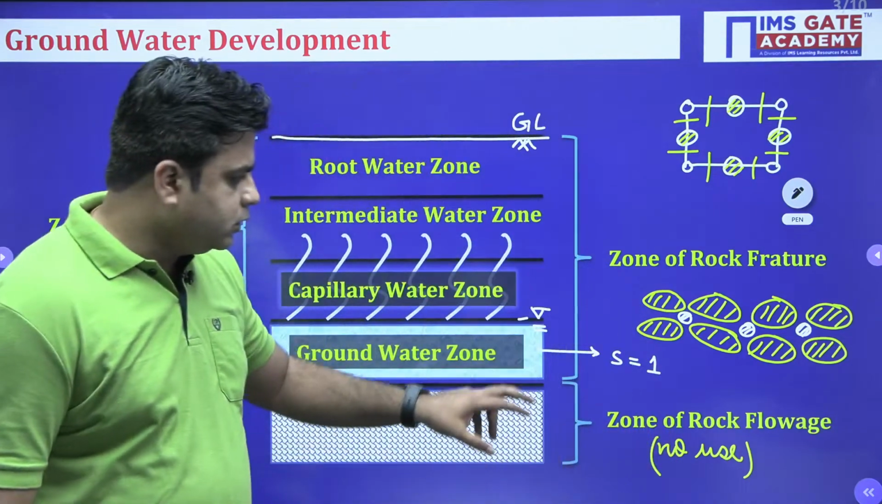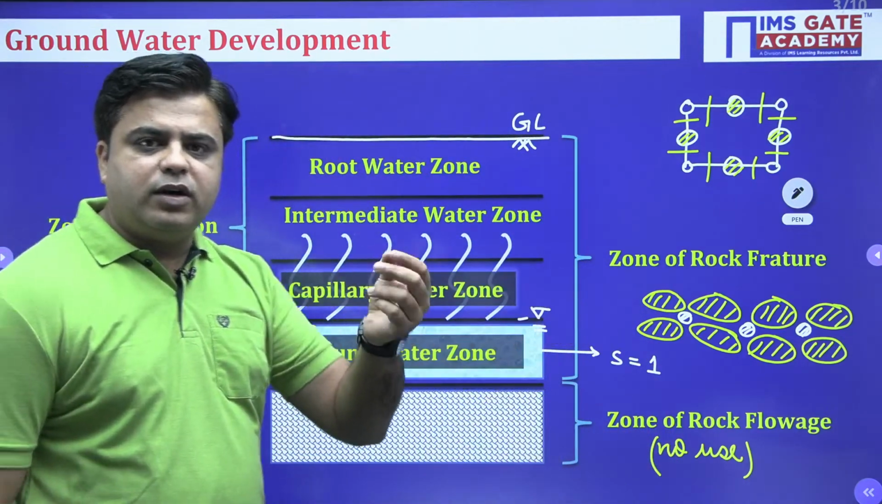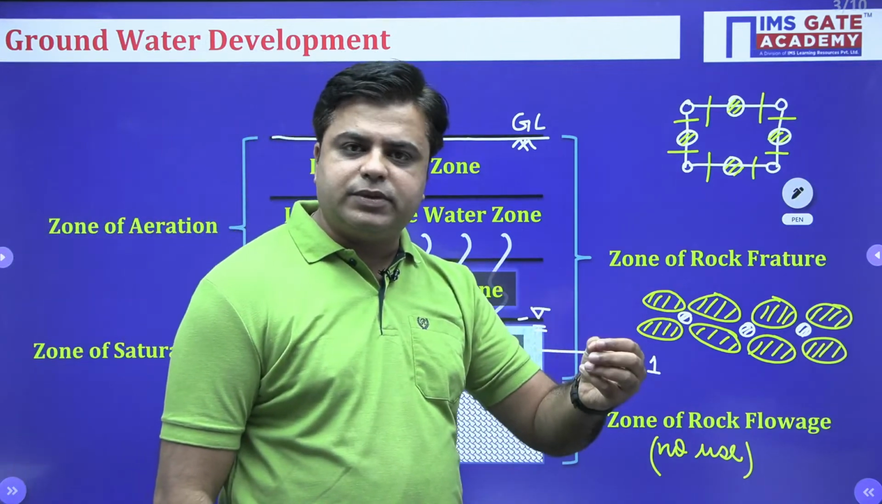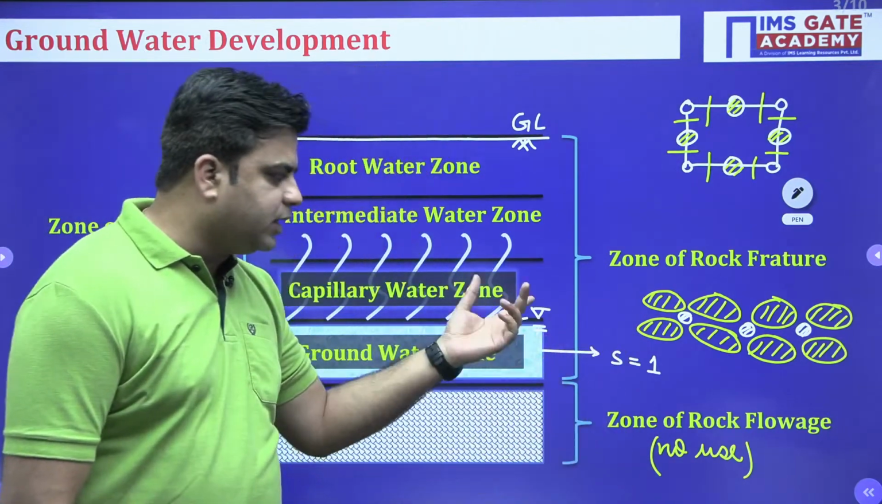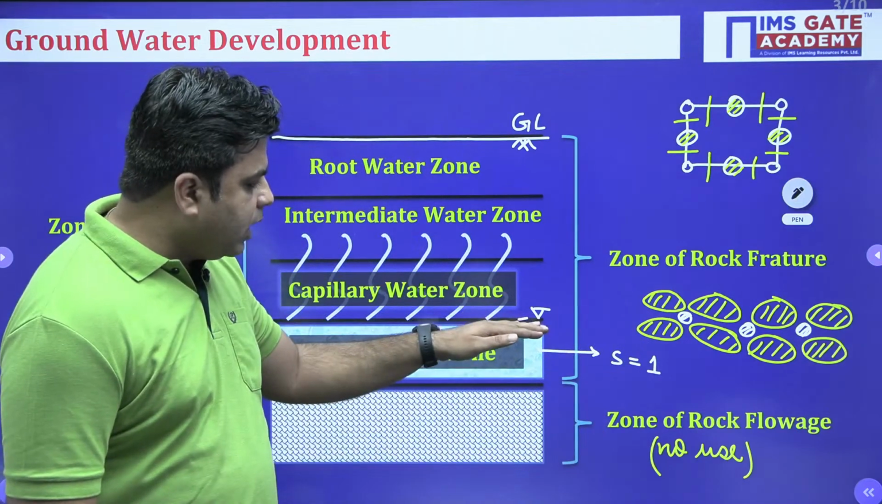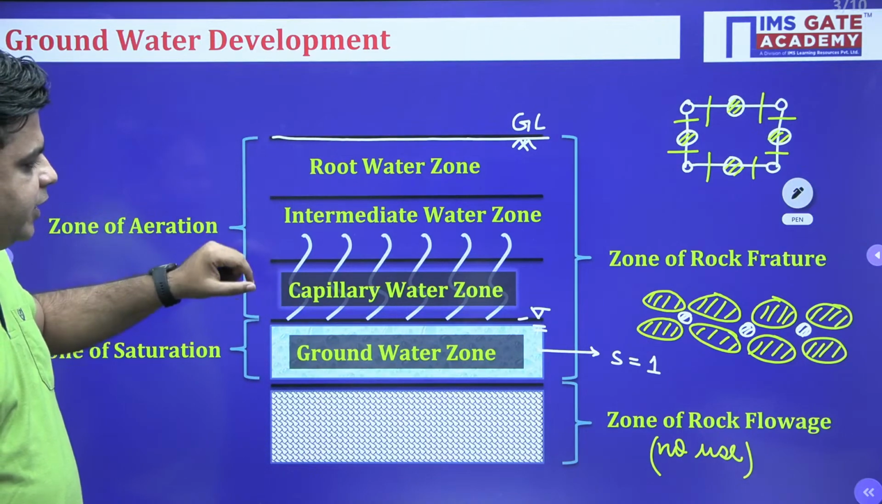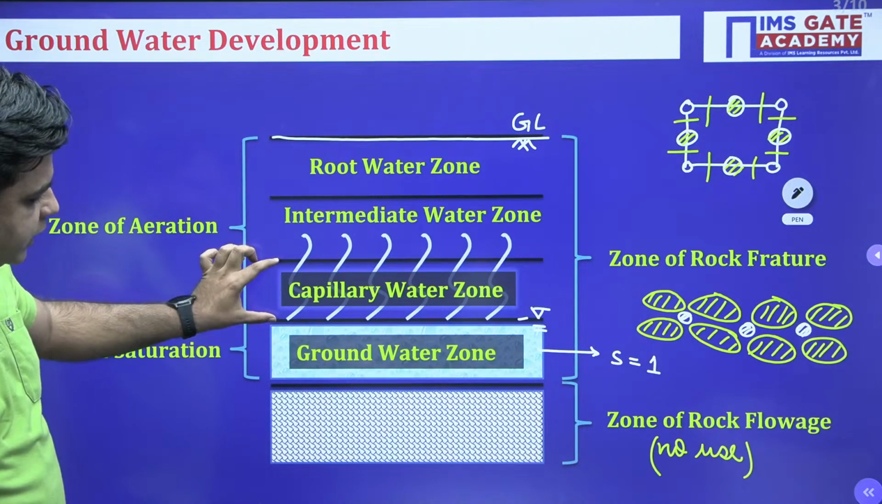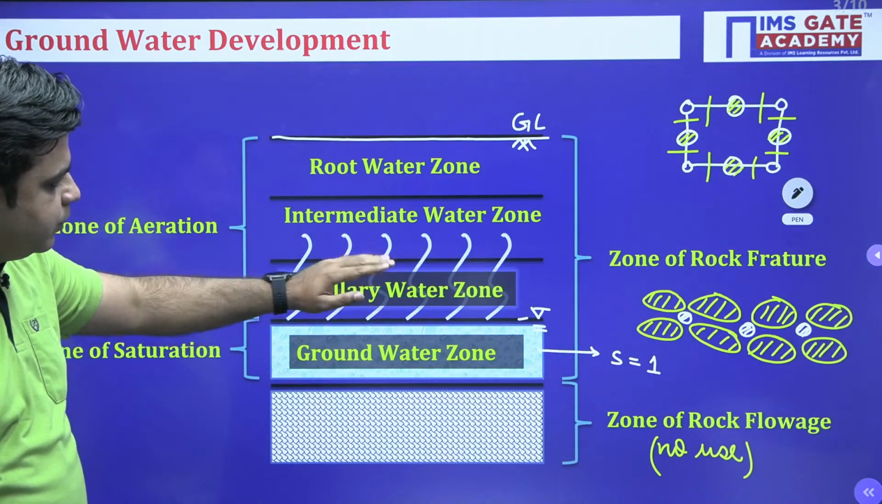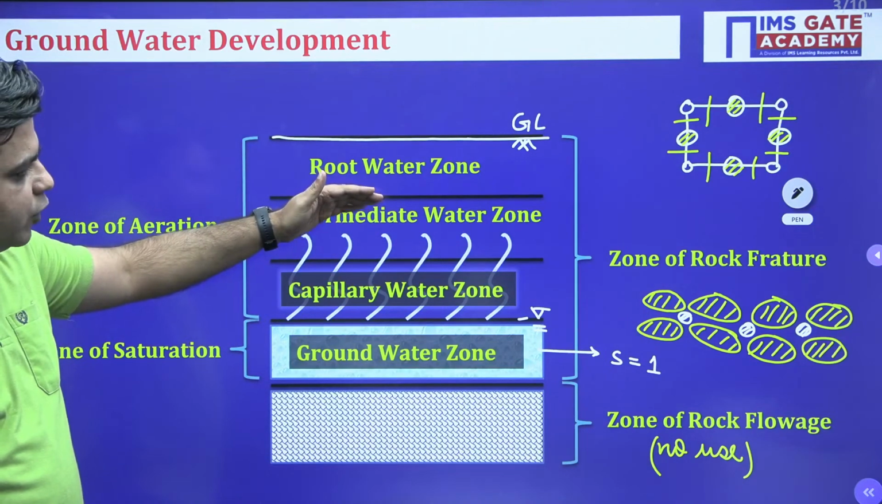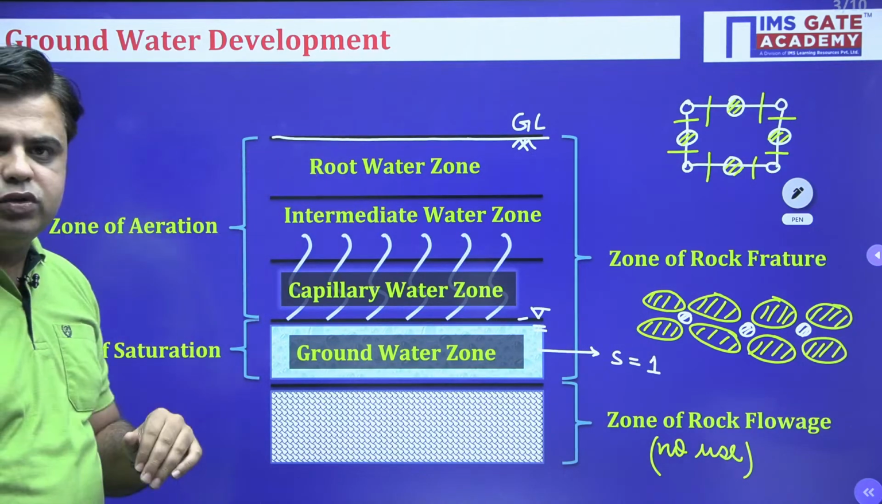Okay. Submersible pumps you might have heard about, right? Those submersible pumps are basically used to extract this underground water. Now, above this zone, the zone of aeration is further divided into three layers. This one is known as capillary water zone. Above that you have intermediate water zone, and above that you have the root zone.